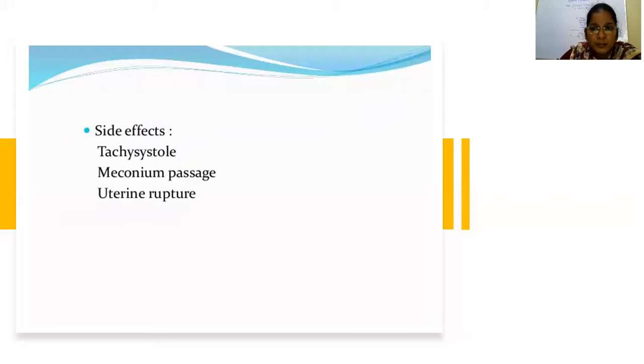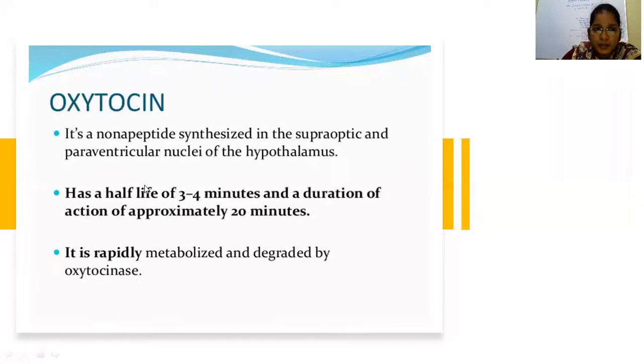So most important, apart from nausea, vomiting, diarrhea, the important side effect is meconium passage. Meconium passage and uterine rupture is the most important side effect with Cytotec tablets. Coming to oxytocin, it is the most important drug. It is a nonapeptide synthesized in the supraoptic and paraventricular nucleus of the hypothalamus.